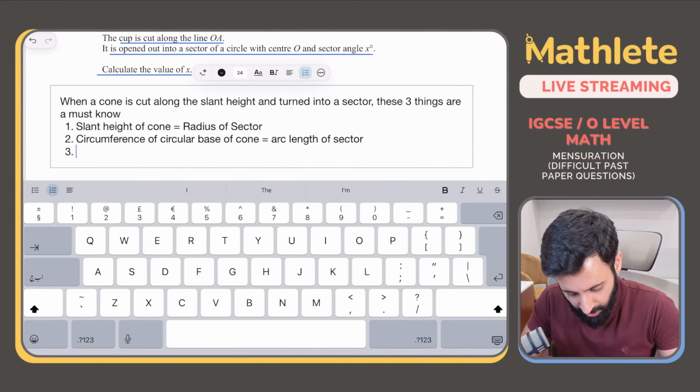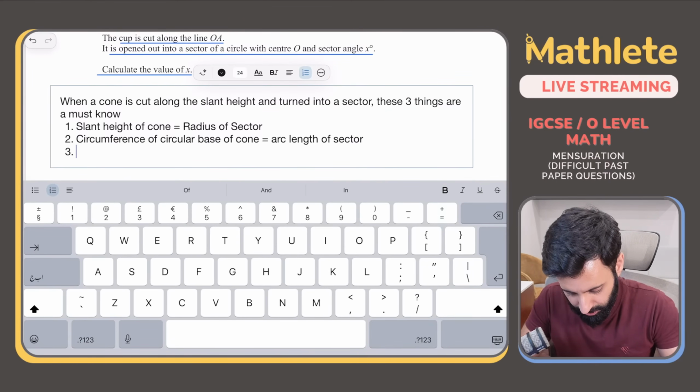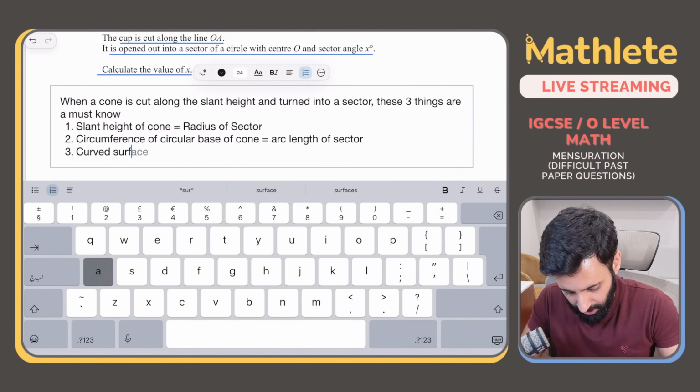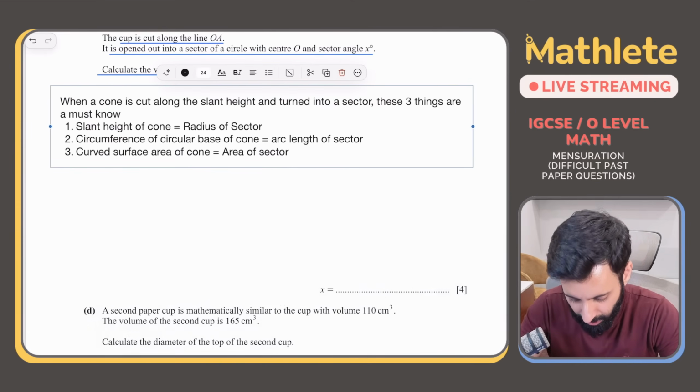Number 3, the curved surface area of the cone equals the area of the sector. Remember these 3 things.